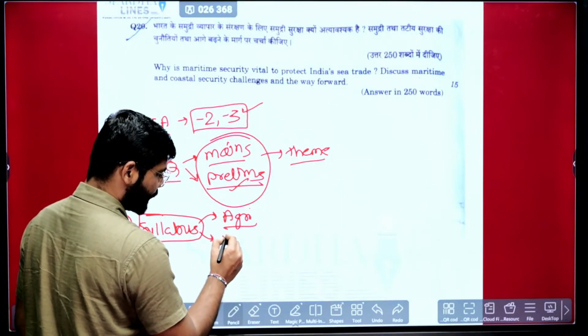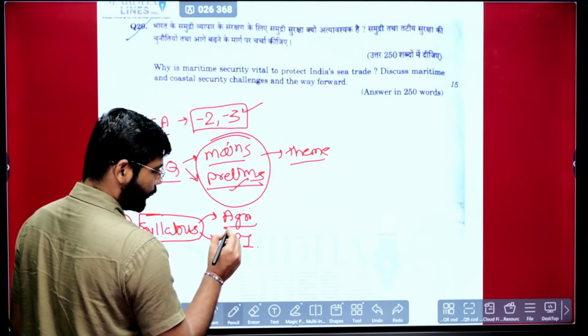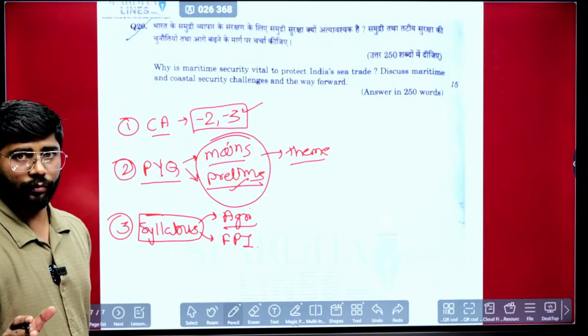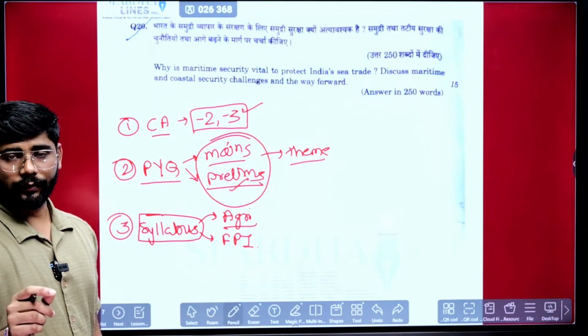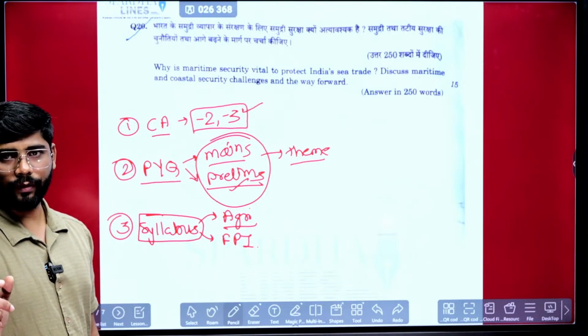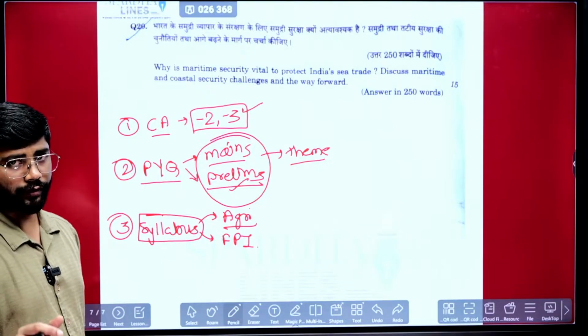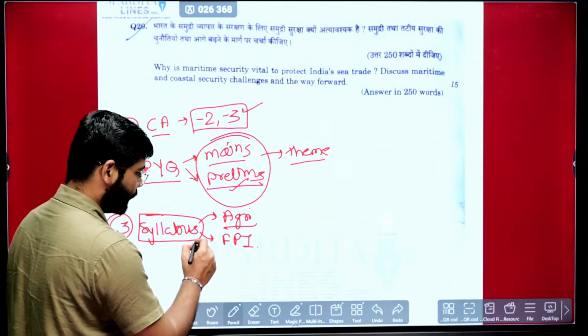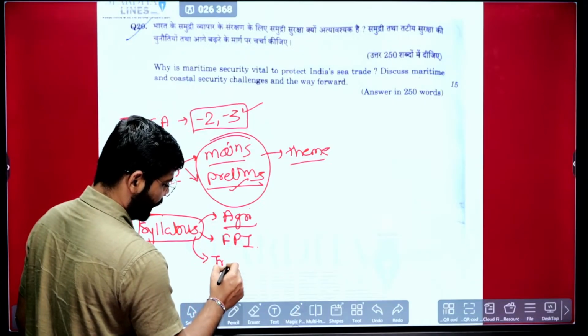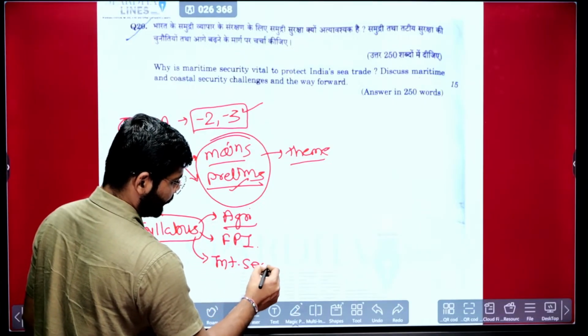Second is the food processing industry. The syllabus is very comprehensive. If you prepared notes for that, all the themes given in the food processing industry chapter, you'll be covering any question on food processing industry. Third is internal security.